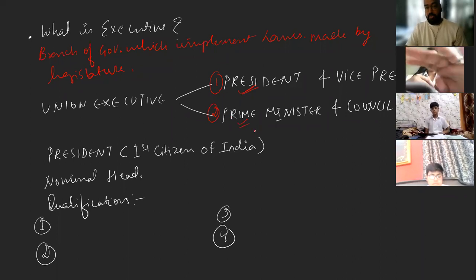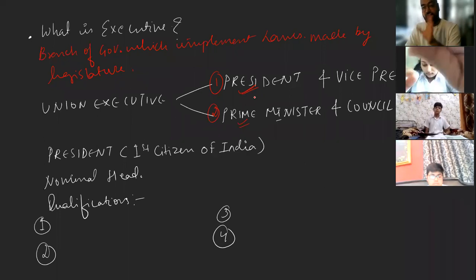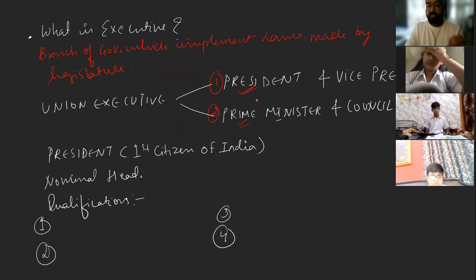Okay, so what would be the law is done by the prime minister, and when the president signs it, if you remember the passing of the bill, until and unless the president signs the bill, it will never become an act or a law. If the president signs it, the bill becomes a law. If the president does not sign it, it remains a bill. So these two people are involved. The prime minister frames the law, frames the proposals, frames the clauses and everything. It is the president who actually signs it, and by signing it, makes it a law.